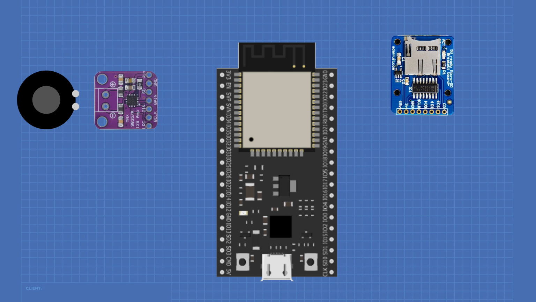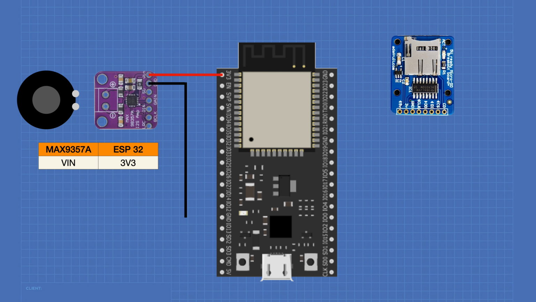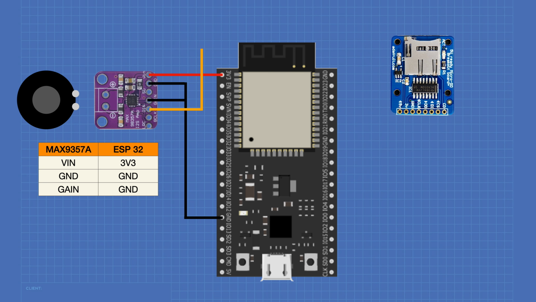We'll begin with the wiring of the MAX98357A amplifier module. We'll connect the VIN on this module to the 3.3 volt output on the ESP32. Note that you could also use a 5 volt connection for this and you would get a lot more power from the amplifier if you did. The GND pin is of course connected to one of the ESP32 grounds. We're also going to connect the gain pin to ground. The D-in pin, which is the data in, is connected to GPIO pin 22.